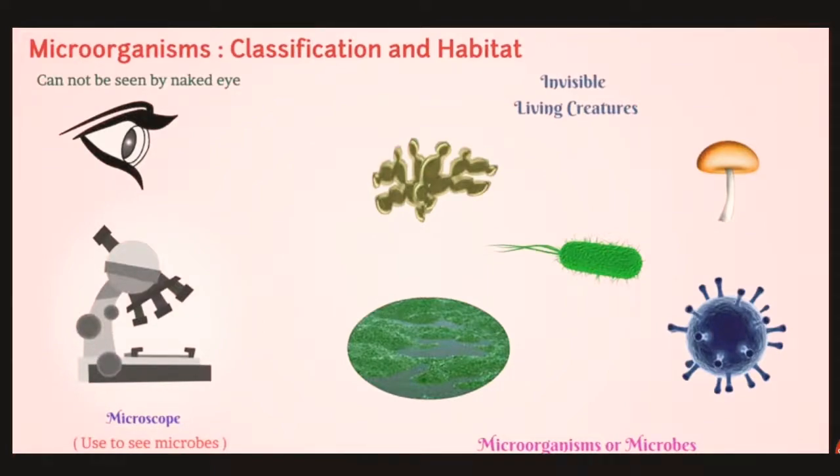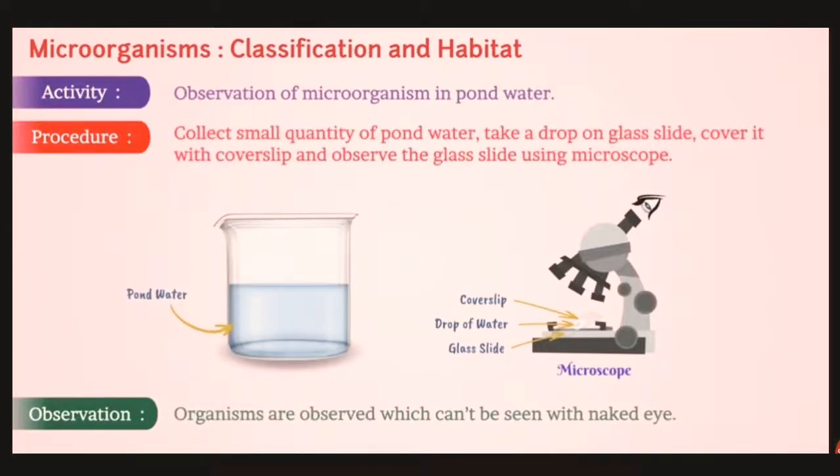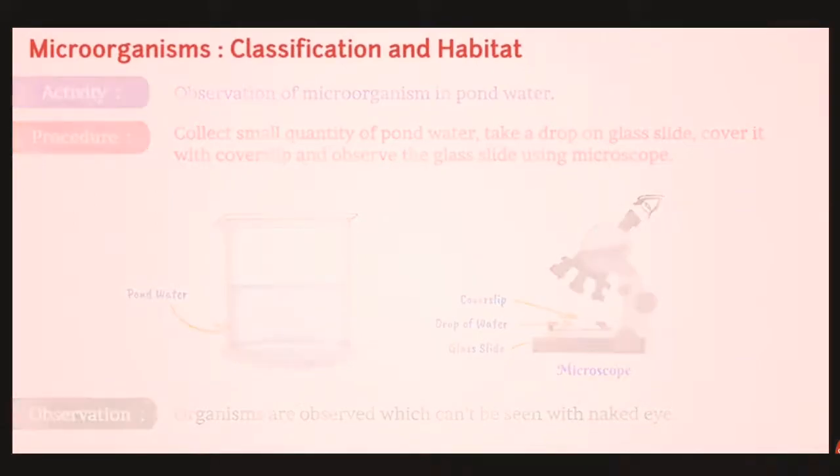Now here are some activities which we can perform in our school lab. As soon as the school reopens, we will try to perform them. First activity is observation of microorganisms in the soil, and the second activity is observation of microorganisms in the pond water. So we will try to perform these activities as soon as school reopens.